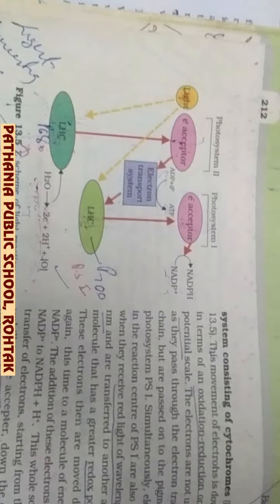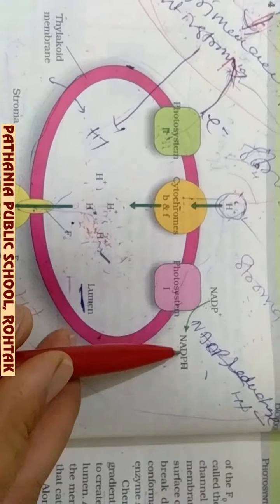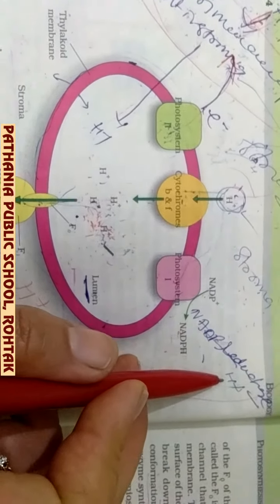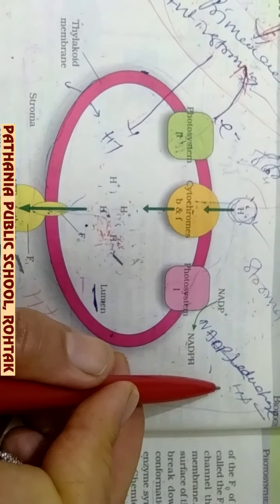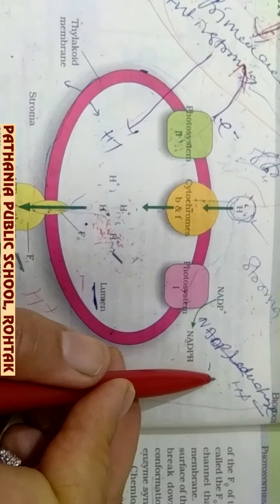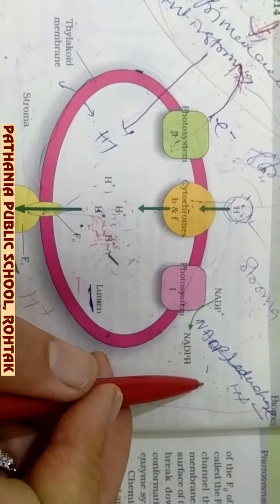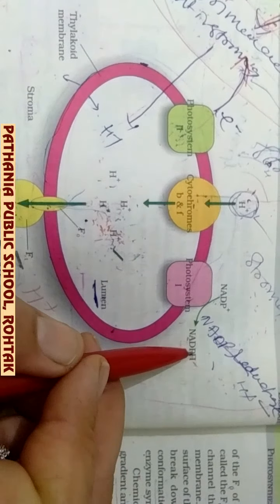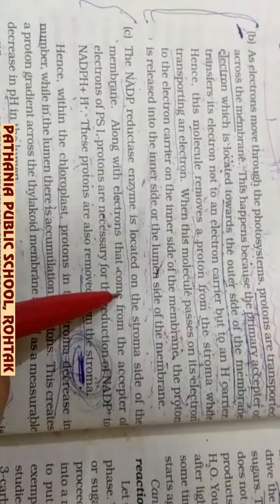You can see NADPH2 is also formed in non-cyclic photophosphorylation. Once this NADPH2 is formed in the photosystem, hydrogen is required. This hydrogen is also extracted from the stroma, so that the amount of hydrogen will again decrease in the stroma by this second cause. It will decrease because it is being extracted from the stroma.